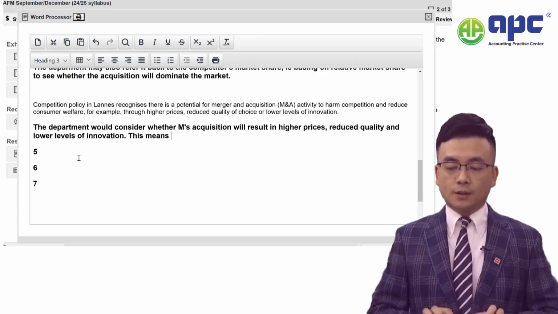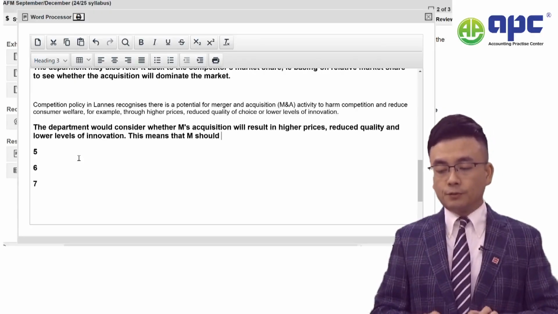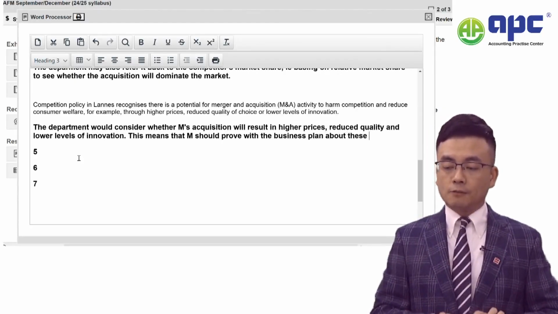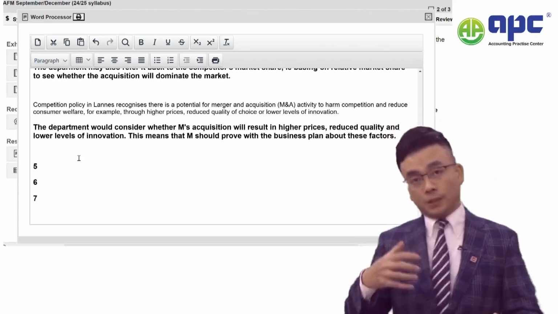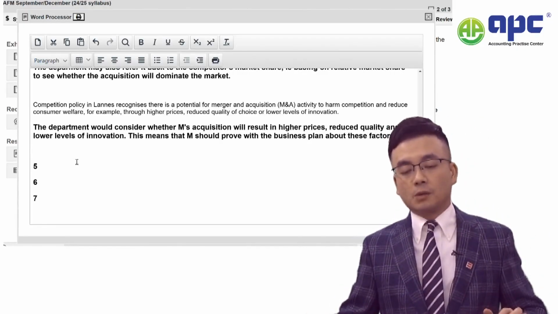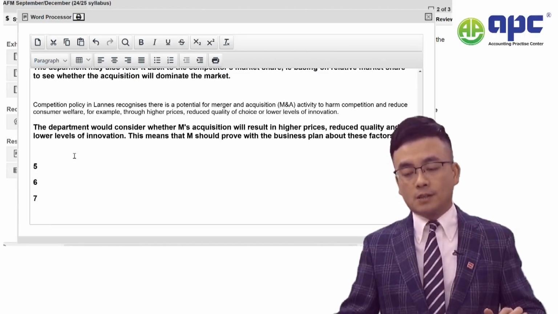This means that M should prove with the business plan about these factors, okay, before it goes ahead with the acquisition. Okay, so that's very important.